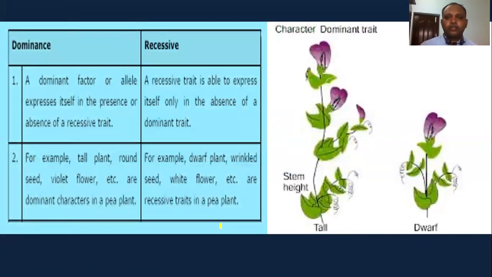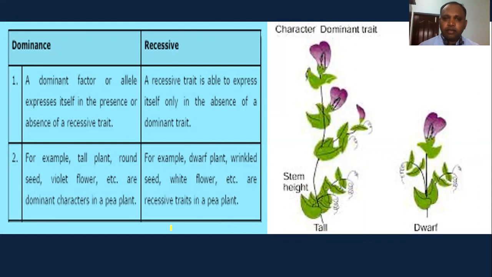Next we have to see the exact difference between dominant and recessive. A dominant gene or allele expresses itself in the presence or absence of a recessive trait. Both conditions express, right? Capital T or capital T with small t, in that it expresses tallness. It's a dominant.